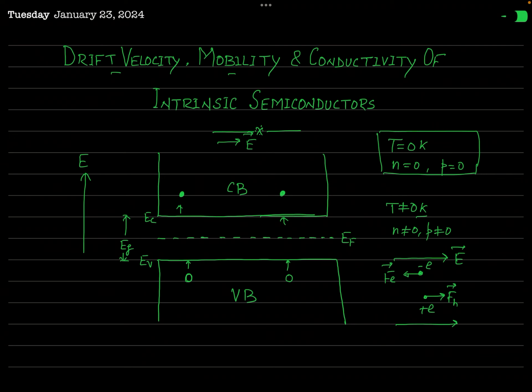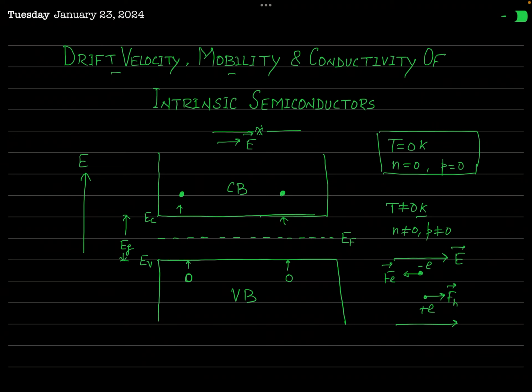The magnitude and the direction of this drift velocity depend on the applied electric field. It is found that the magnitude of drift velocity of the charge carrier is directly proportional to the electric field. As the electric field is increased, the value of drift velocity also increases.